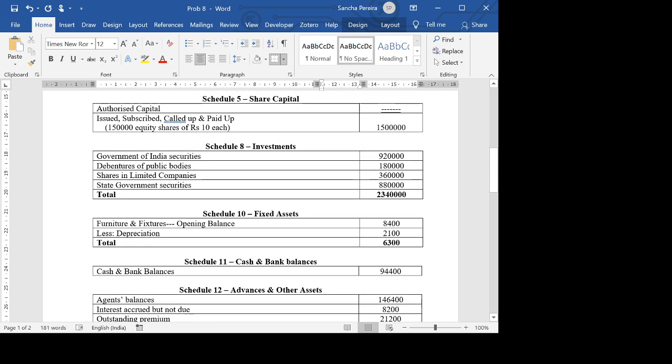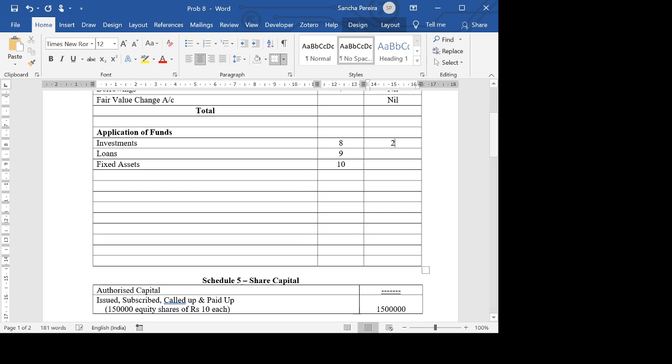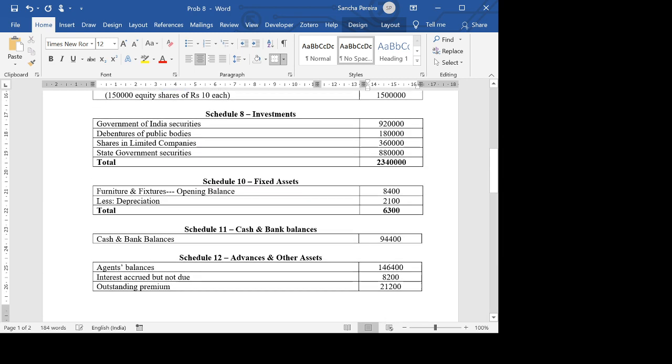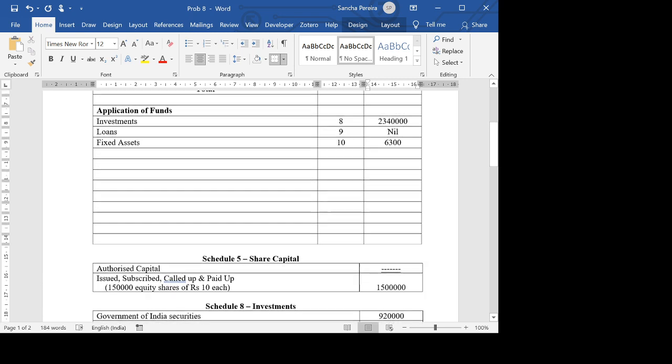The total of 8 is 23 lakhs 40,000. We don't have anything in loans, so it's going to be nil. And this is 6,300. Yes, that is 6,300.